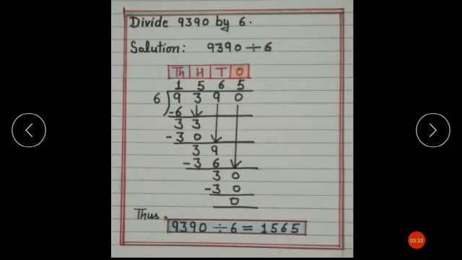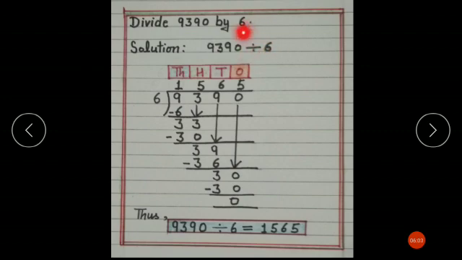Now, children, after learning the properties, we will solve one division here. Are you ready, children? Yes. So, write down this division in your copy with me and solve it with me. First of all, we will read our division. So, divide 9390 by 6. Are you ready, children, for getting your solution? Yes, very good. So, first of all, we will write it in the division fact.